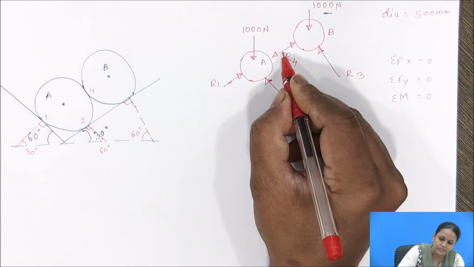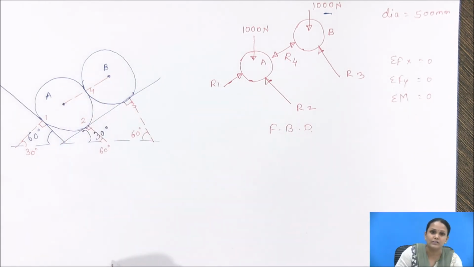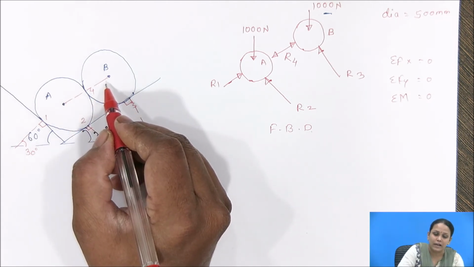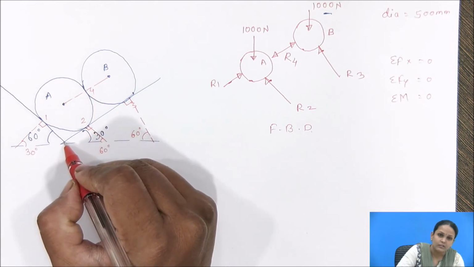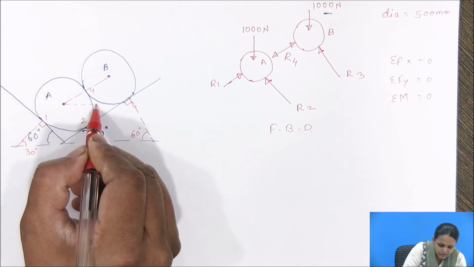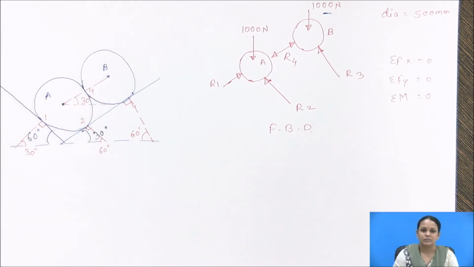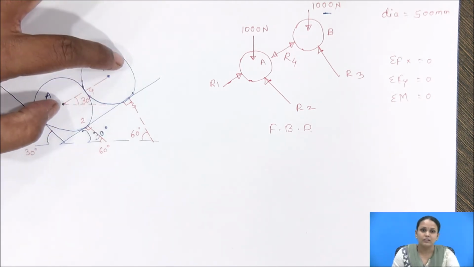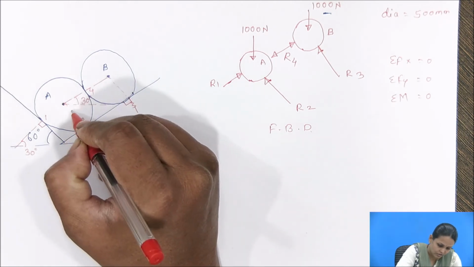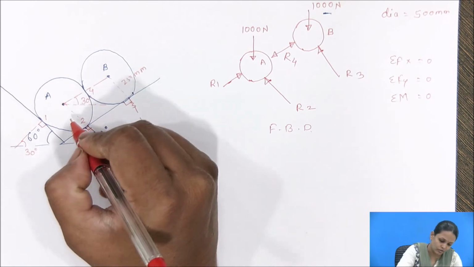The inclination of reaction R4: if I join the centers of these two spheres, due to the same diameter, it is parallel to the plane of inclination. So you will get the inclination of R4 as 30 degree, because both have the same diameter. The radius of each sphere from the contact surface is 250 mm for both.